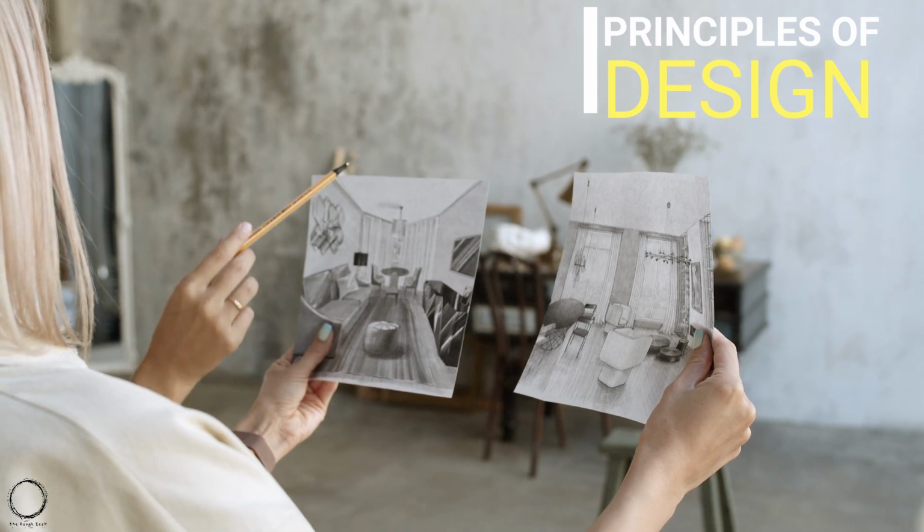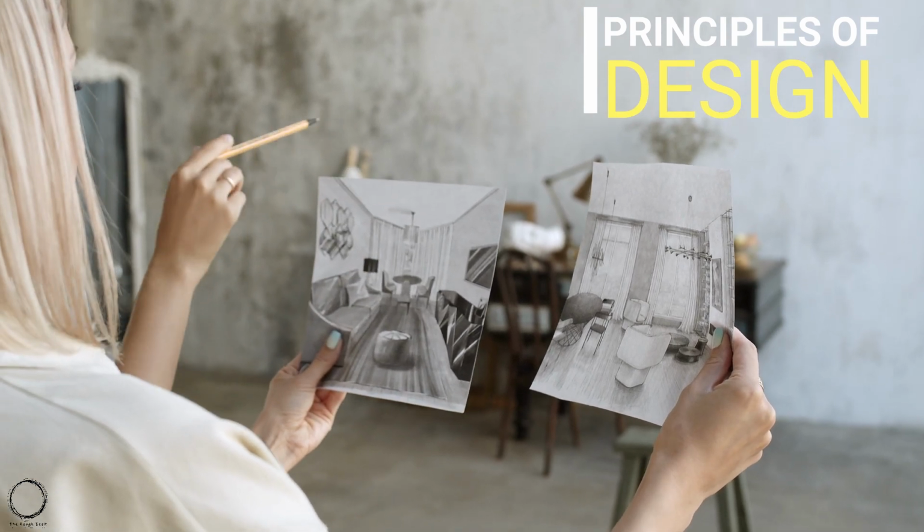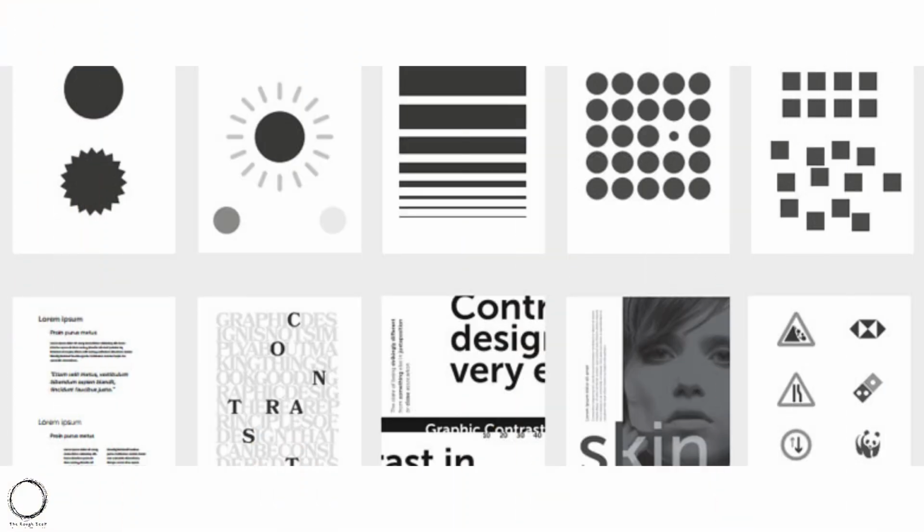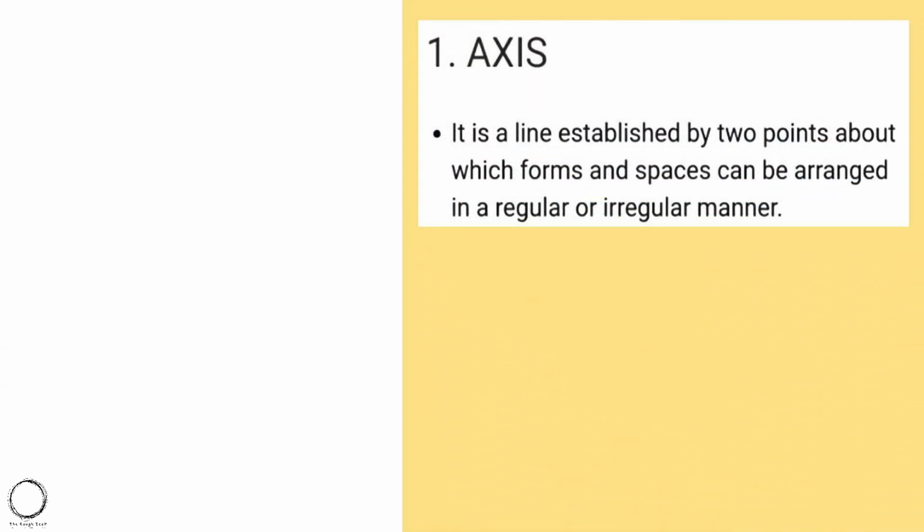In NATA 2021 and even generally in architecture, Principle of Design plays an important role. Let's start with the important 5 Principles of Design and also understand how they are interlinked. Starting with axis, which means it is a line established by 2 points about which forms and spaces can be arranged in a regular or irregular manner.